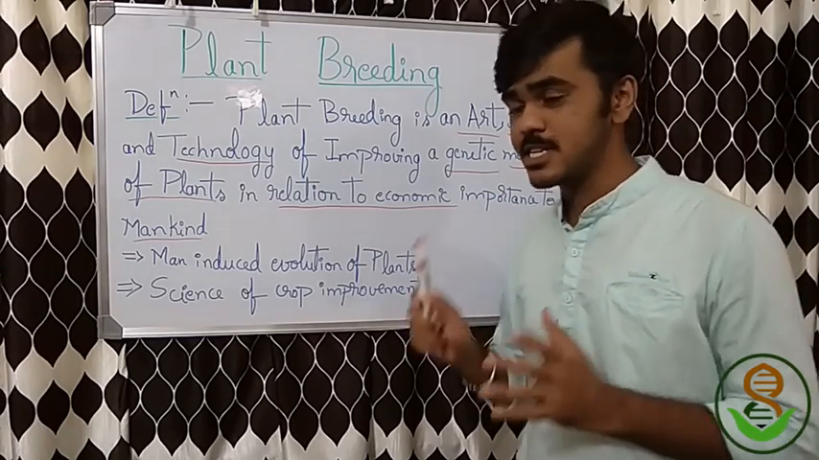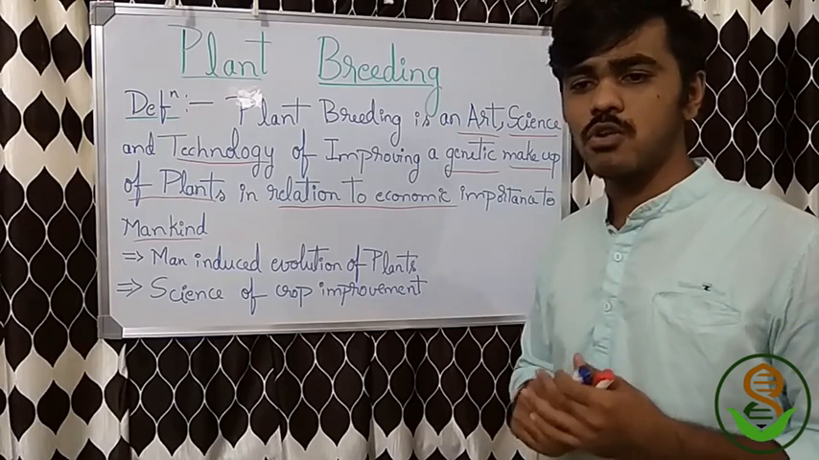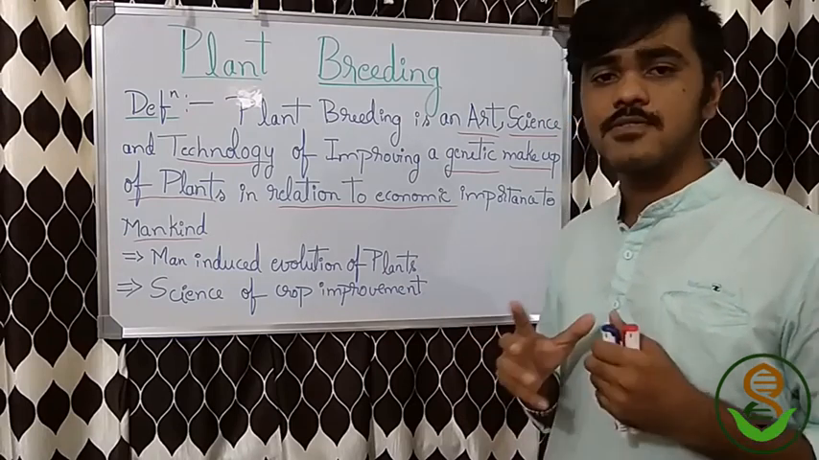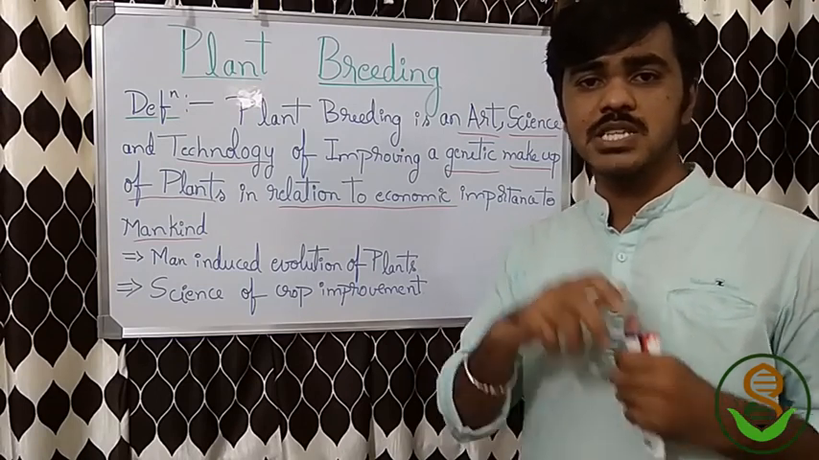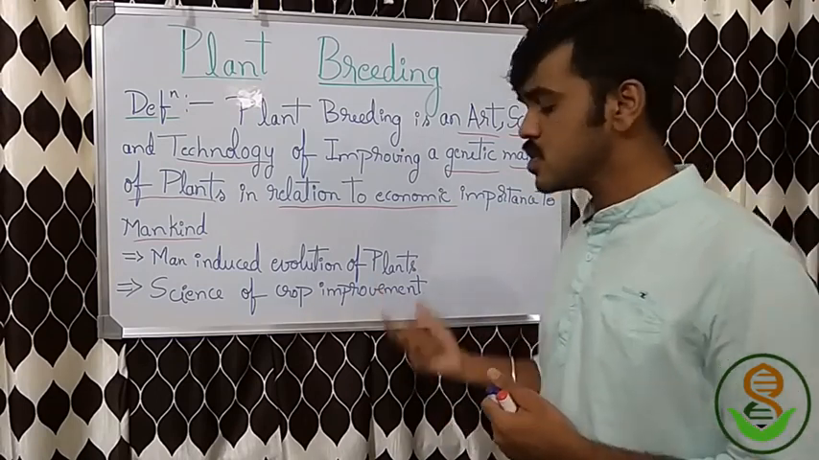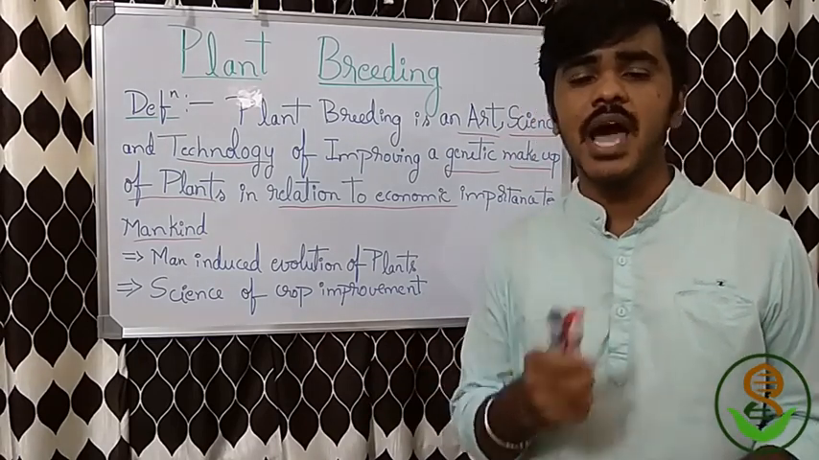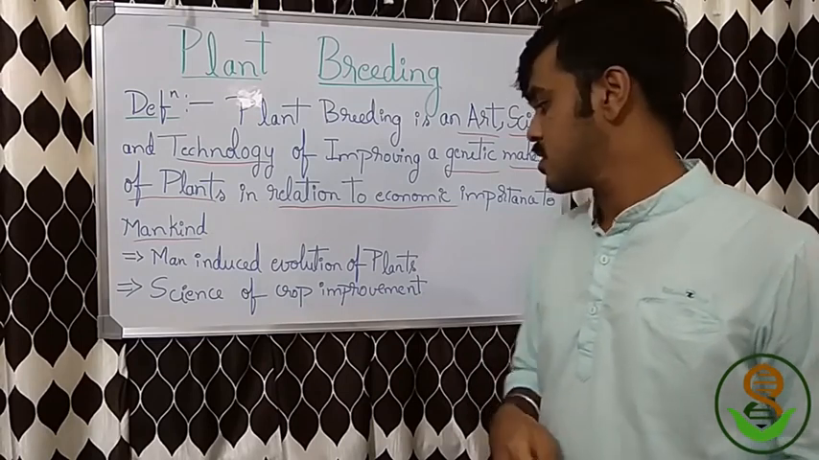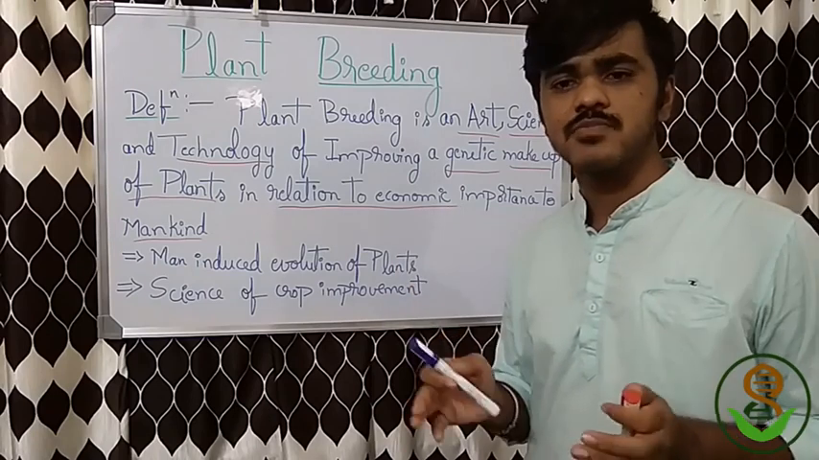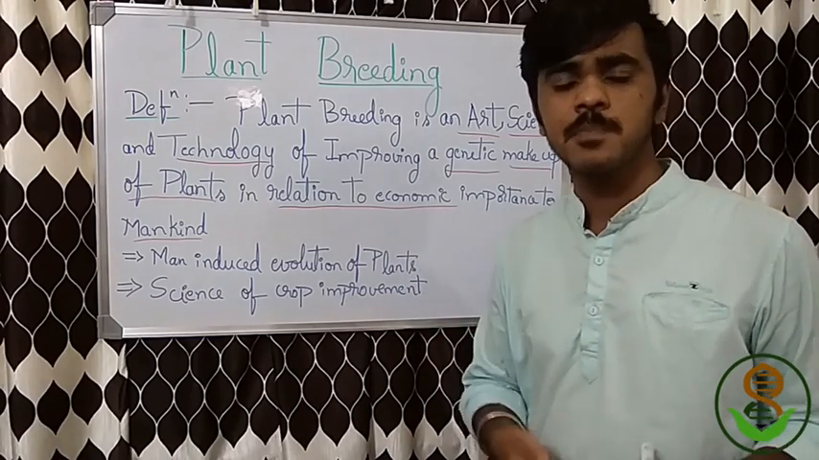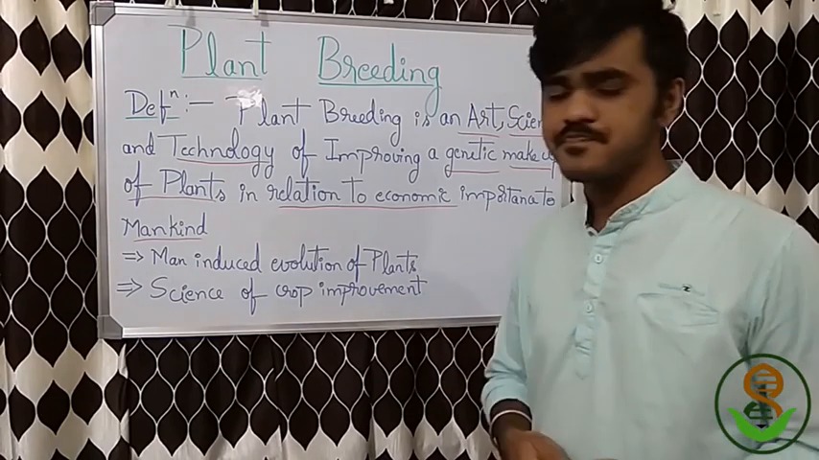Okay friends, this is the definition of plant breeding. In plant breeding we also say it is a science of crop improvement. Crop improvement means you are improving the quality of the plant by its genetic makeup. So it's a science of crop improvement, and it is a man-induced evolution of plants, because in nature, selections are done naturally. You know about the theory of natural selection, and many other theories that are proposed.